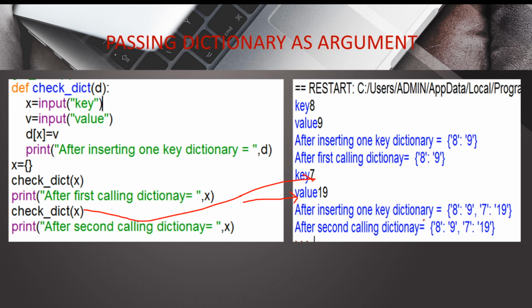After inserting into the dictionary, we are getting the value as this, and outside the function also we have written the same statement. So outside the function also we are going to get the changed dictionary. The elements are inserted inside the dictionary. So whenever we pass mutable objects and we do any changes inside the mutable object, it is going to reflect in the original value also.